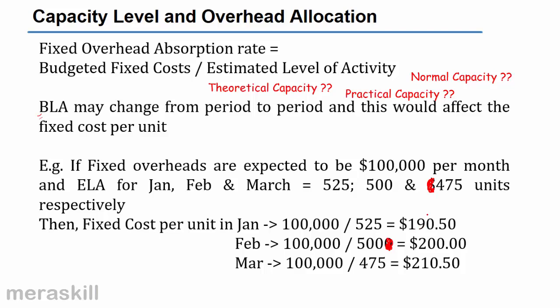The cost of the product will fluctuate because of these fluctuating levels of activity in the 3 months. Do you understand? Therefore, budgeted level of activity, if it's going to fluctuate so much from month to month, is hardly ever used for overhead absorption because there can be so much variation from month to month. Clear?